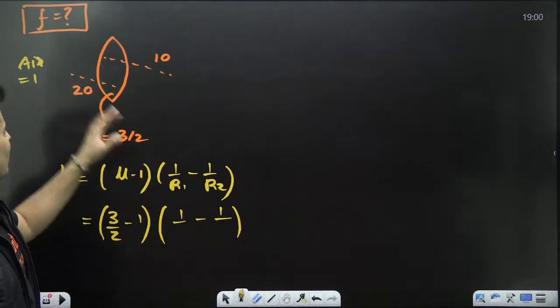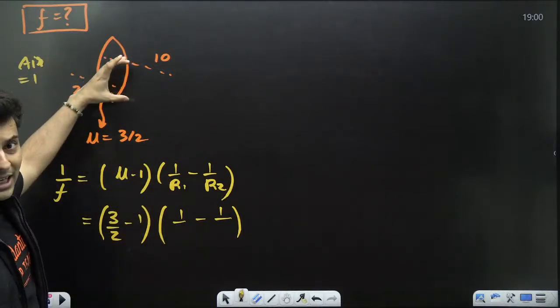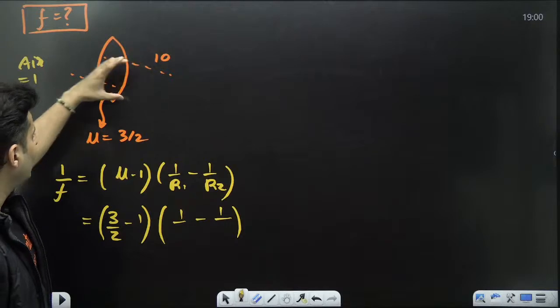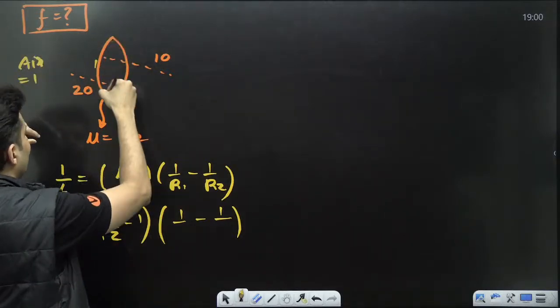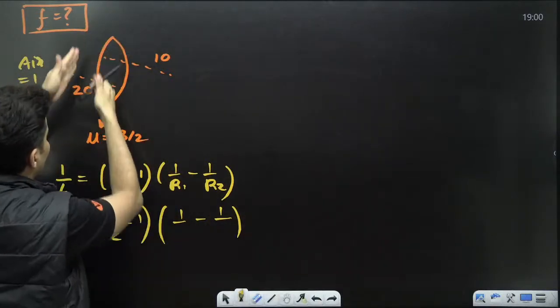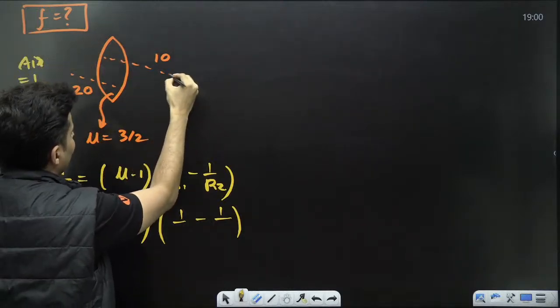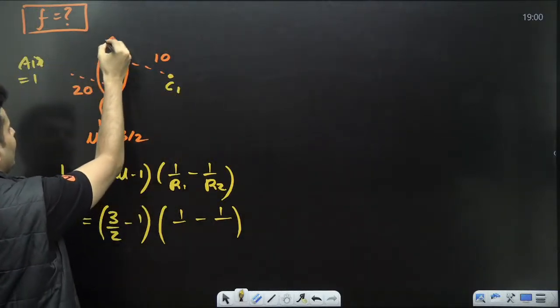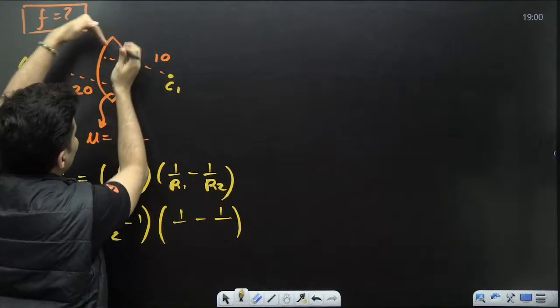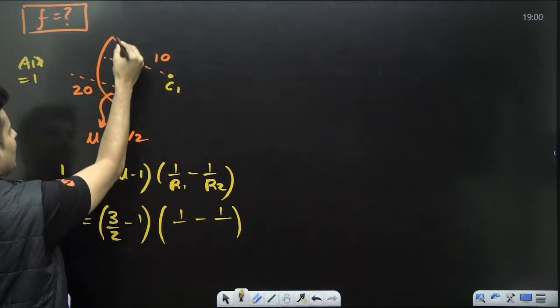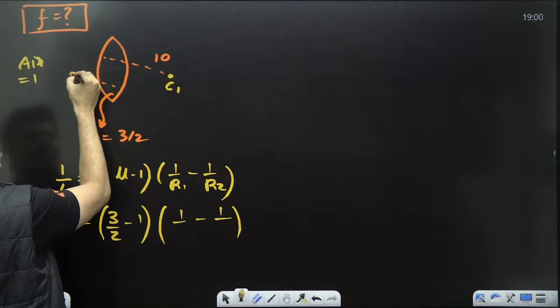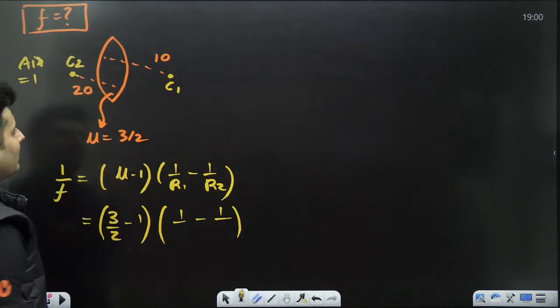What is R1? Well, if the rays of light are coming like this, this is the first surface where the light refracts. So this will be C1, and after going through this surface, it cuts through this curved surface. For this curved surface, this will be the center and this will be the radius.